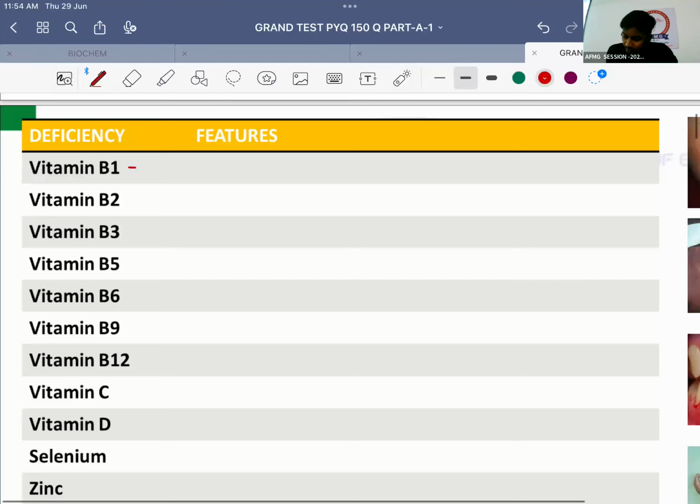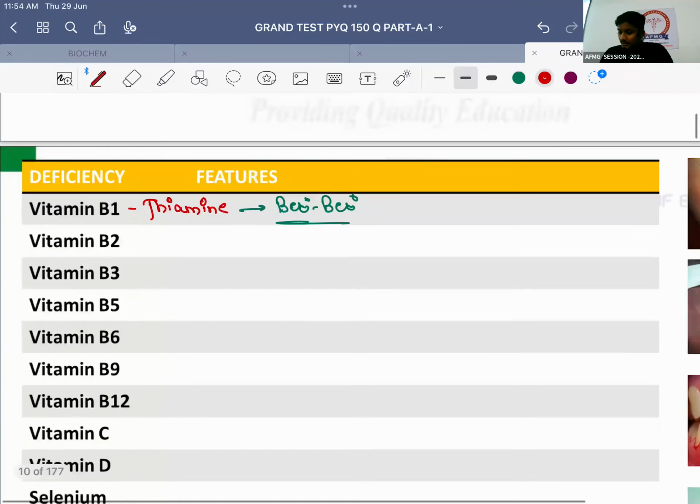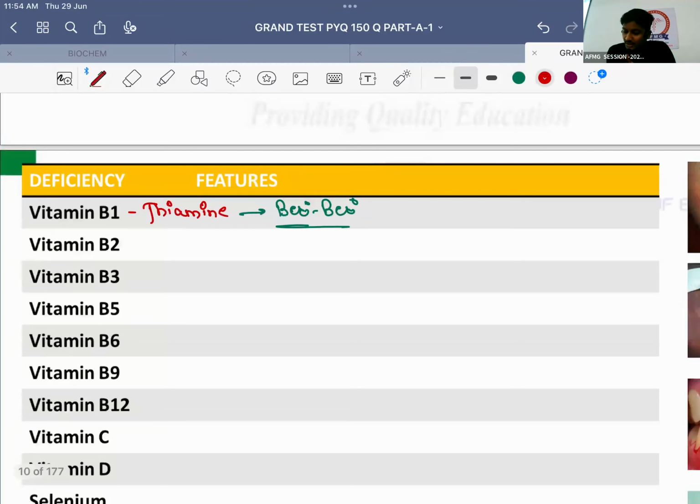Vitamin B1 is known as thiamine. Thiamine deficiency in a normal patient will lead to beriberi. Beriberi can be wet beriberi or dry beriberi. Important is, please tell me, thiamine deficiency is usually seen in which patient? It is usually seen in polished rice eaters because thiamine is present in the outer layer of rice itself.